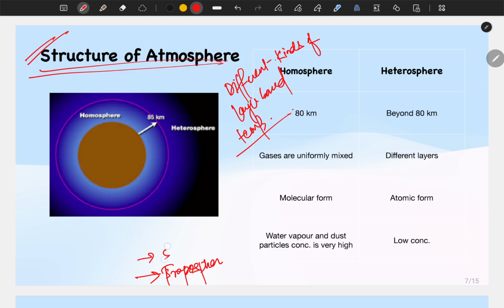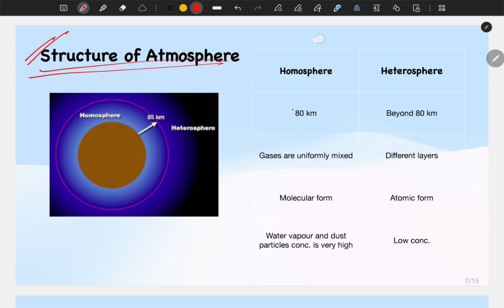Okay, above that we have stratosphere, above that we have mesosphere, and above that we have thermosphere, and above that we have exosphere finally. Okay, so these all we will see later, but let's see, there are two major divisions in the atmosphere based on the amount of gases that are there, based on the composition, based on the density of air.